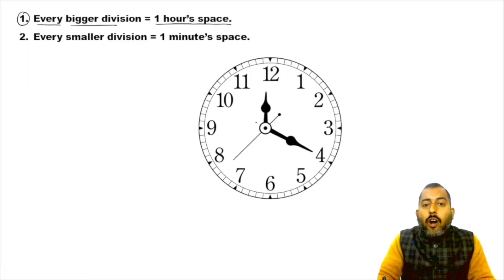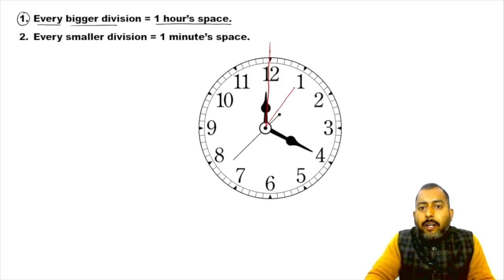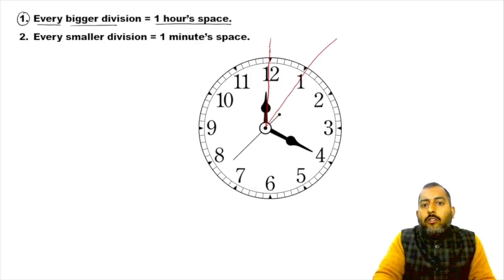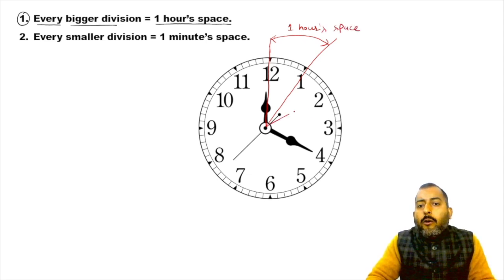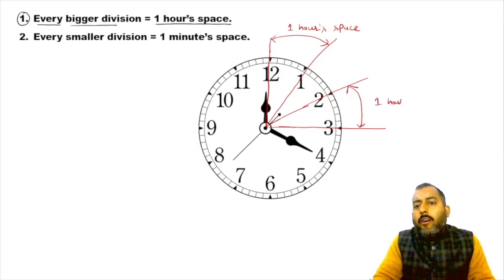The space between 12 and 1 is a space of 1 hour. Similarly, the space between 2 and 3 is a space of 1 hour.